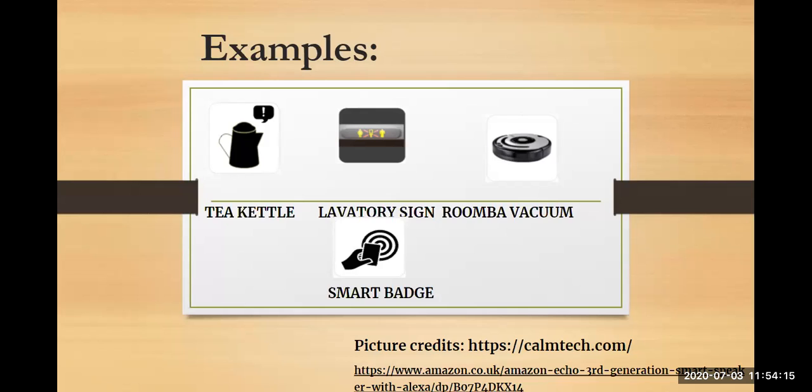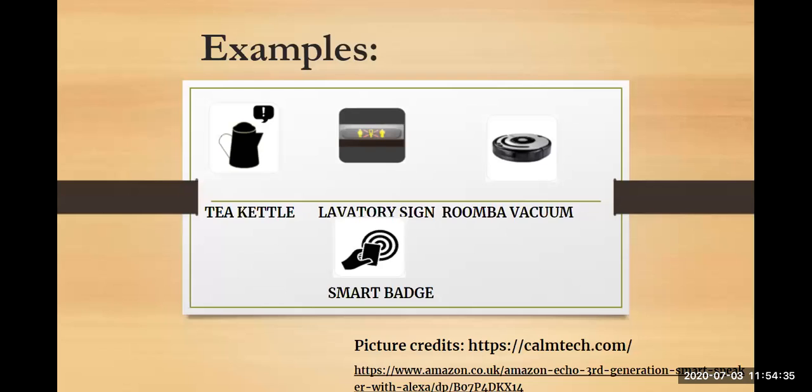Last, smart badge. Every one of us must be knowing it. These are very small wearable technologies that don't even require chargers. You just have to touch your smart badge to either a door or elevator panel, and then it gives you access to your rooms. So that is your smart badge, which is one of the calm technologies.